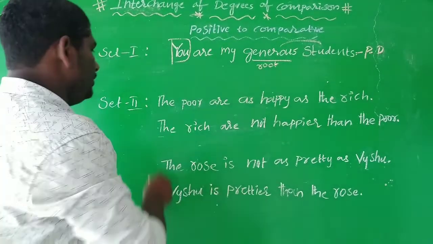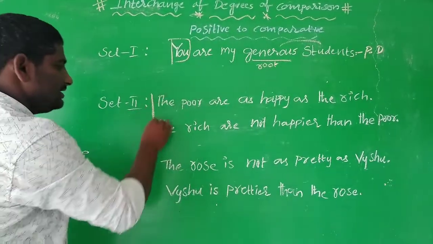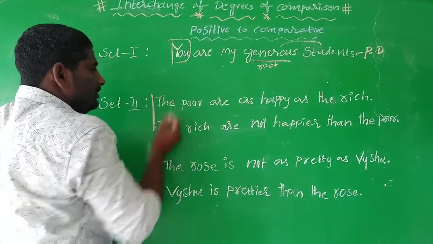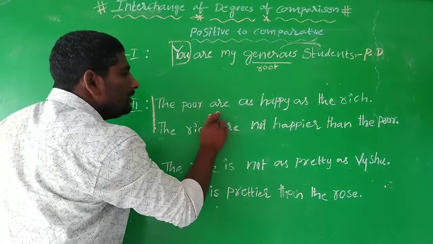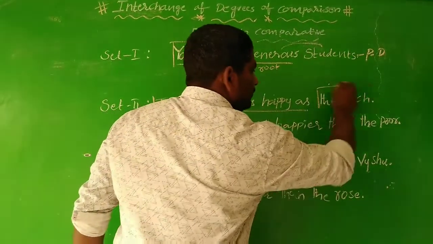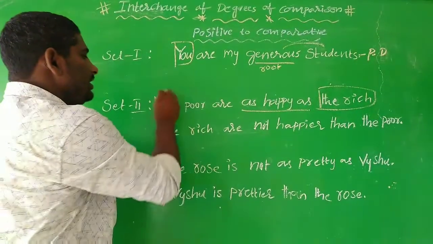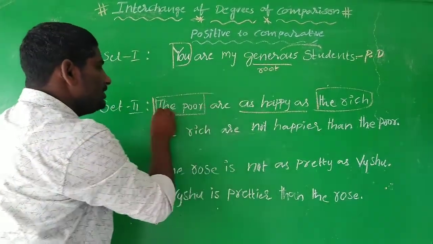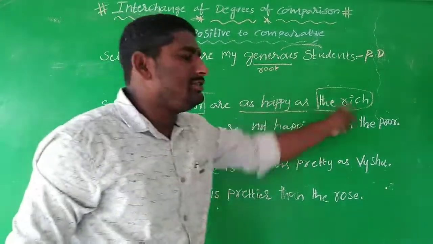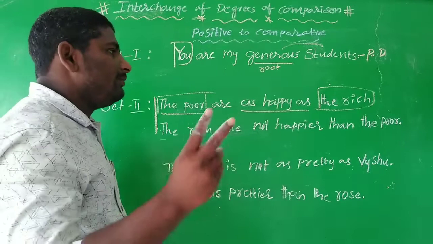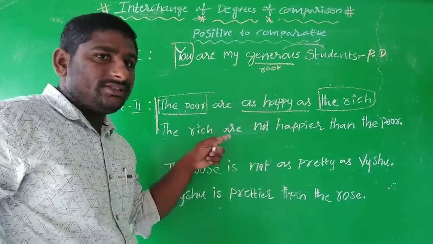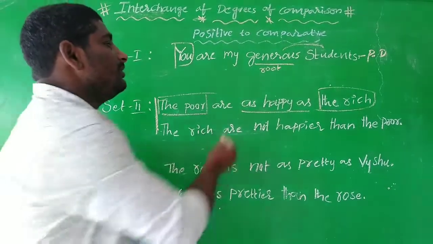Now let us come to the next set of sentences. Read the sentence: The poor are as happy as the rich. Here two sets of people are compared, the poor and the rich. In which degree is this expressed? Yes, this is also positive degree.